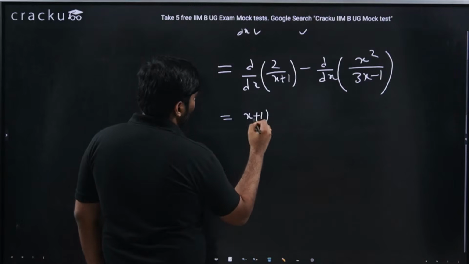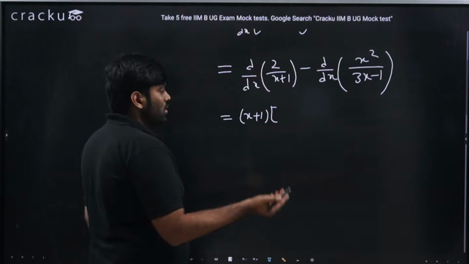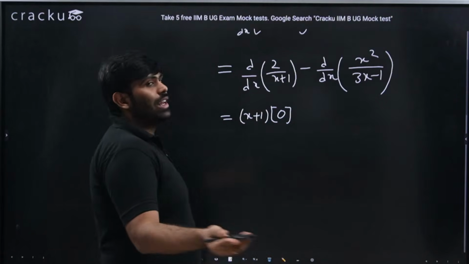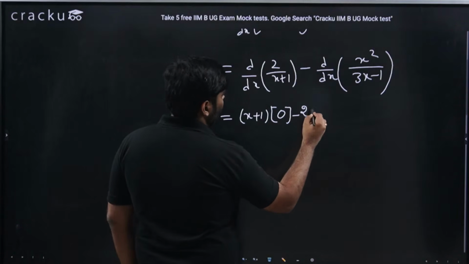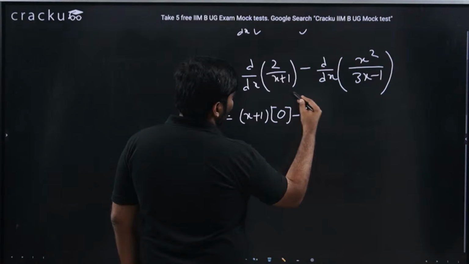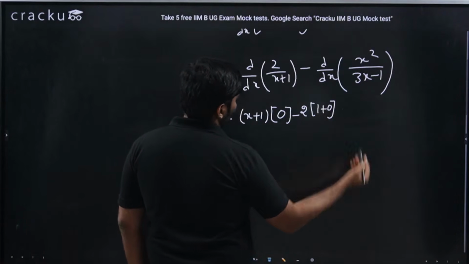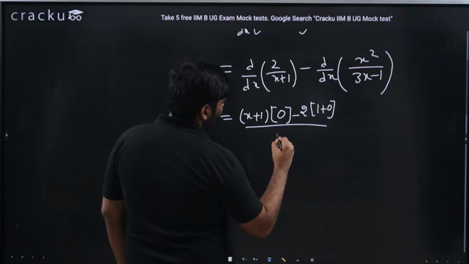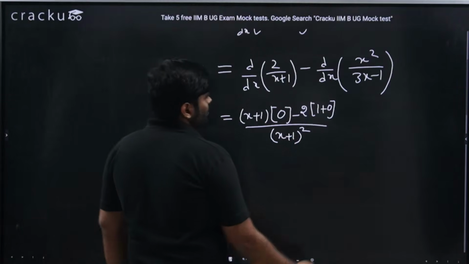V into u dash. U dash is d by dx of 2. 2 is a constant, so the differentiation is 0. Constant is not changing. So 0 minus now 2 into differentiation of v, that is differentiation of x plus 1, which is 1 plus 0. Differentiation of x is 1 and of 1 is 0. Divided by v square, that is x plus 1 whole square. This is for the first term.